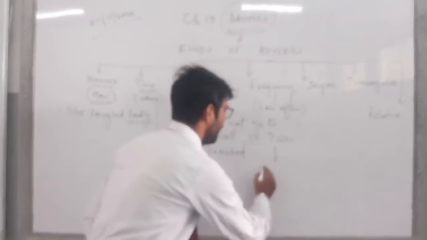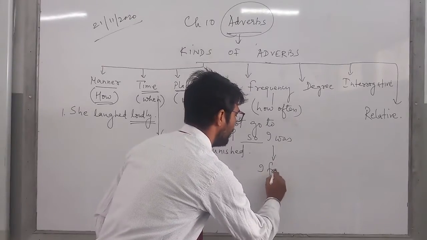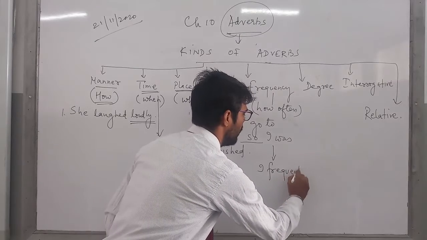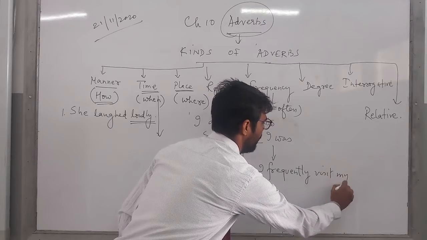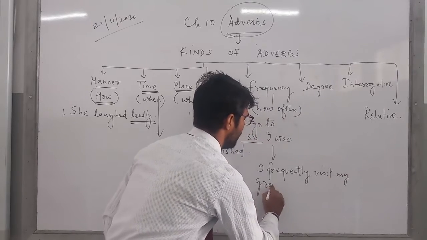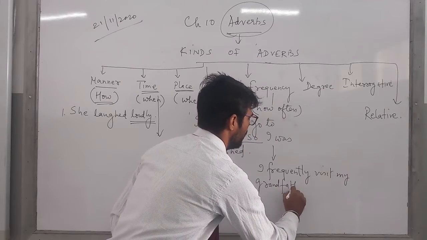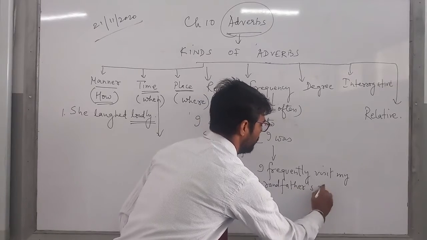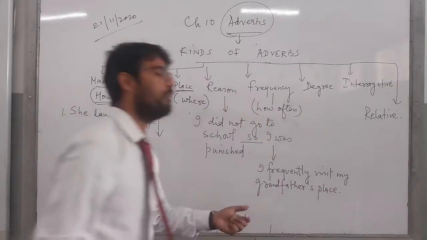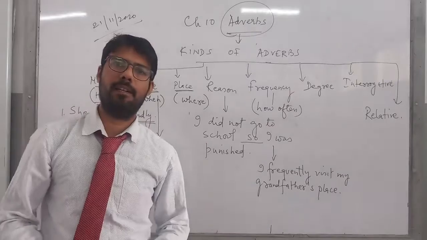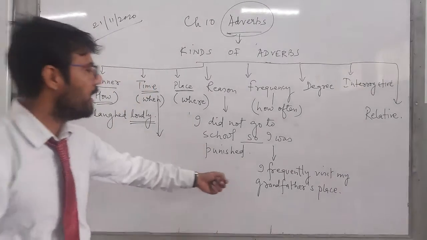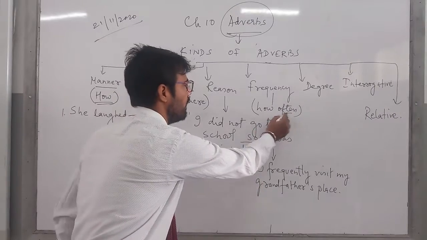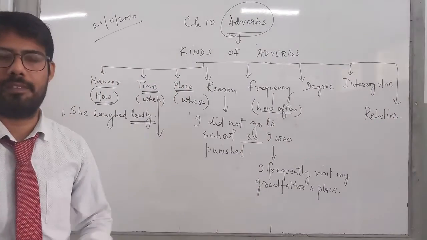So I can say, I frequently visit my grandfather's place. So children, how often? Rarely, frequently, seldom. Right? So these words indicate how often the action takes place.